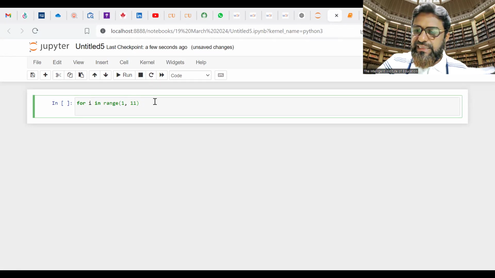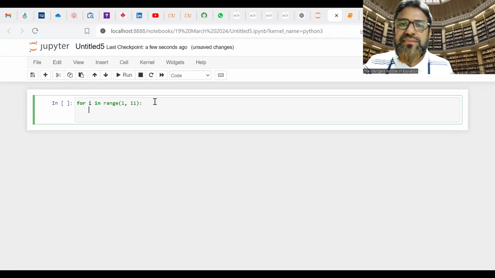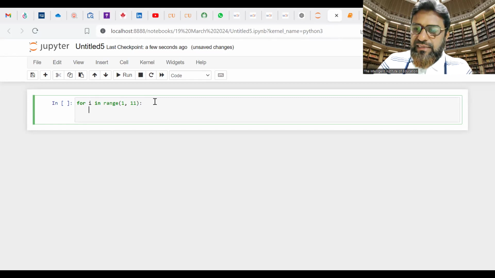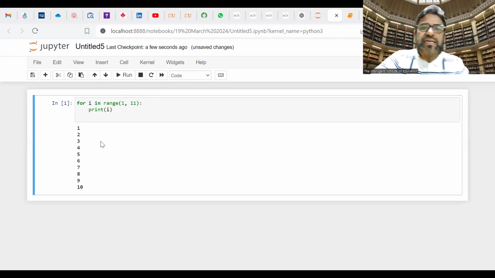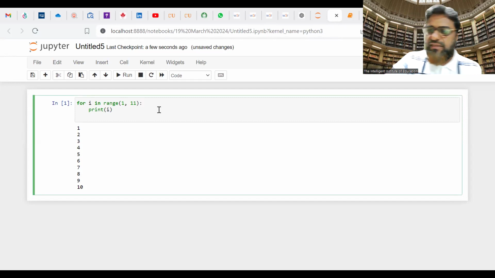And here you have to use the indent, because this is very important in Python programming. And here, print i. Execute this. Now see, it printed 1 to 10. But now I'm going to use a condition. What condition? Like i equal to 7, I don't want to print. I don't want to print from 7.